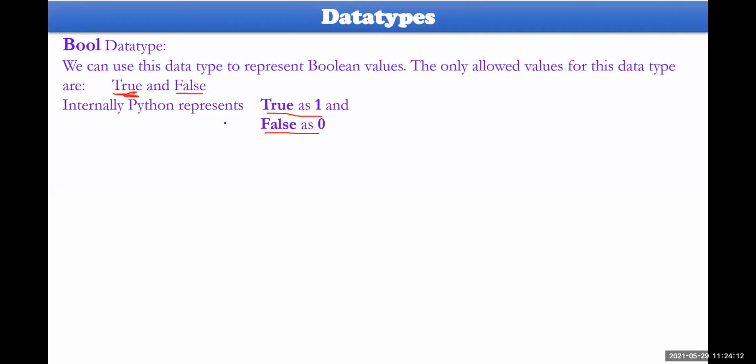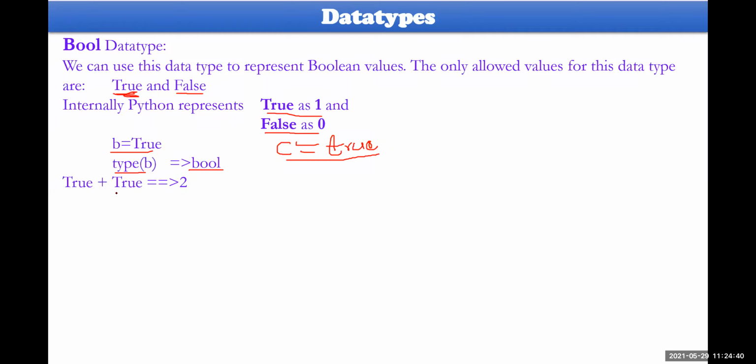We know that true will be always non-zero, and false will be always equal to 0. So look at this. If B equal to true, type of B will be equal to bool. Already I have given some information that if we write it like this, it will give you an error, because true will be always written with capital T, rue is small.